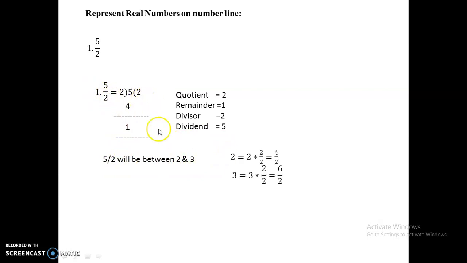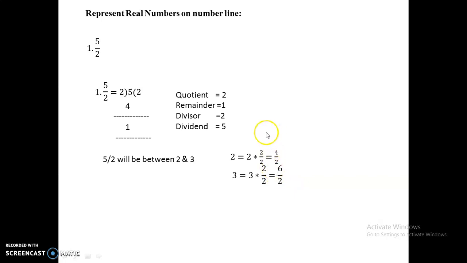So now write these 2 and 3 as rational numbers. Since this is in the form of 5 by 2, make these numbers also rational numbers with denominator 2. For making this 2 a rational number with denominator 2, I will multiply 2 by 2 and divide it by 2. So I will get a value of 4 by 2. And similarly with 3, I multiply it by 2 and divide it by 2. I will get a value of 6 by 2. So now the value of 4 by 2 is 2 and the value of 3 is 6 by 2.